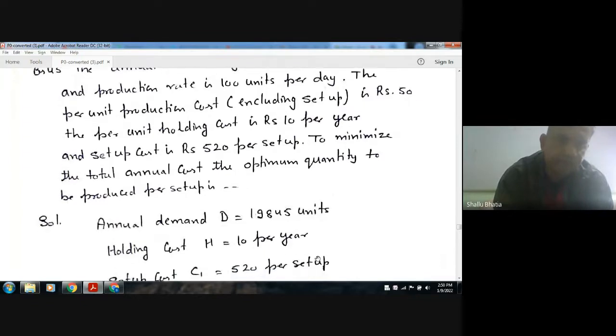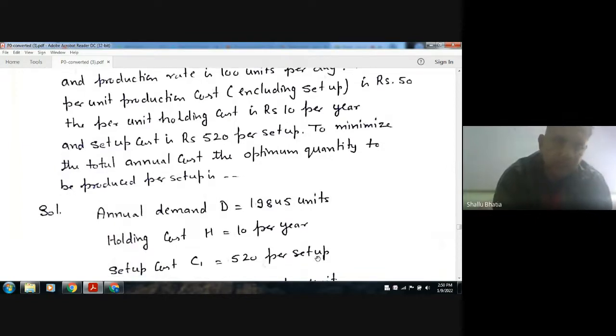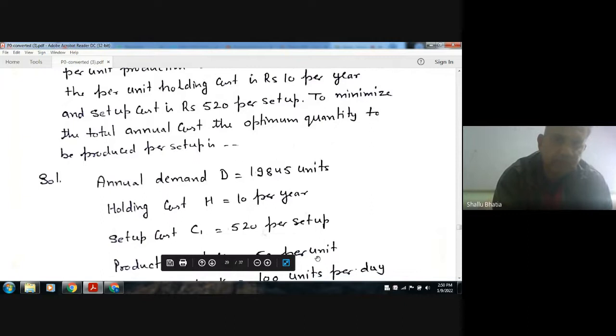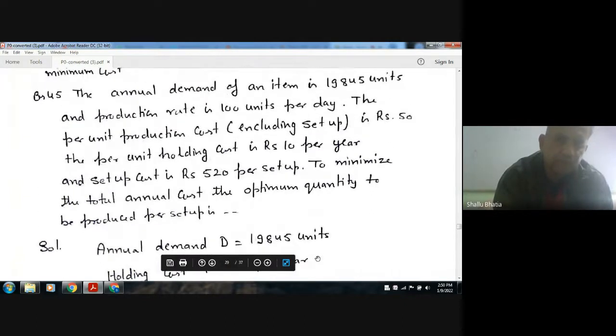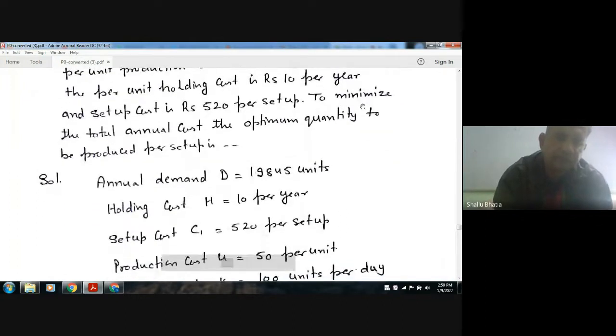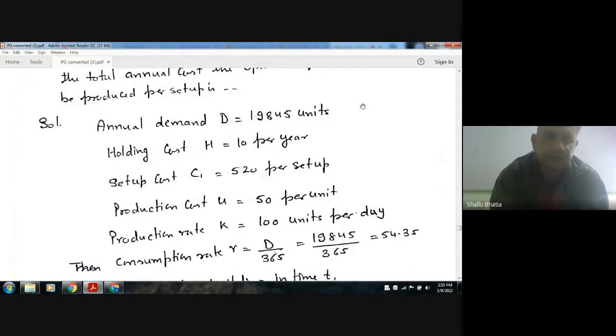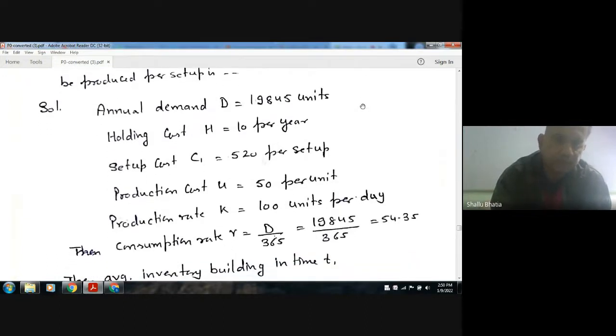The setup cost is rupees 520 per setup. To minimize the total annual cost, the optimum quantity to be produced is, so the annual demand is your 19845 and holding cost is your 10 rupees. Setup cost is your 520 per setup and the production cost is your 50 per unit.